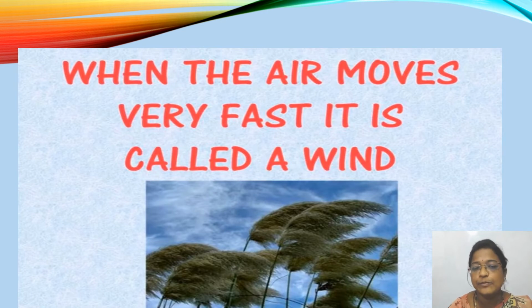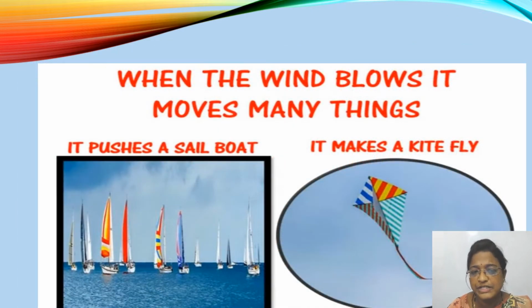When the air moves very fast, we call it wind. When the wind blows, it moves many things. What are the things? Here we can see it pushes a sailboat, isn't it? It makes a kite fly. Like this, there are many more examples where the wind blows and things move.